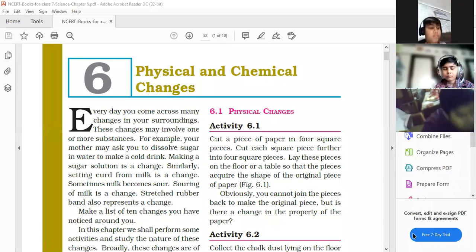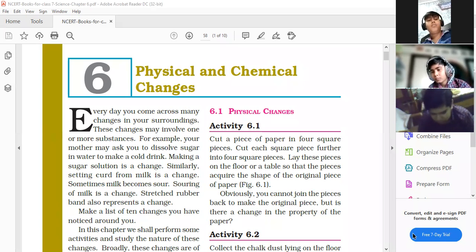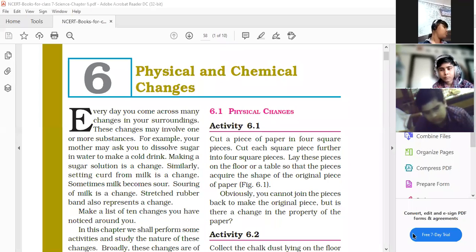So, okay, children, after your exams, I'm going to start with chapter number 6, the syllabus of your July month. First of all, everyone write today's date on this chapter, physical and chemical changes. Write the aim also. As the name of the chapter shows, physical and chemical changes, both the things we are going to study in this chapter. So write down the aim of this chapter.